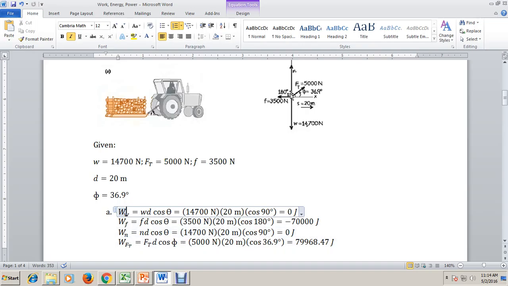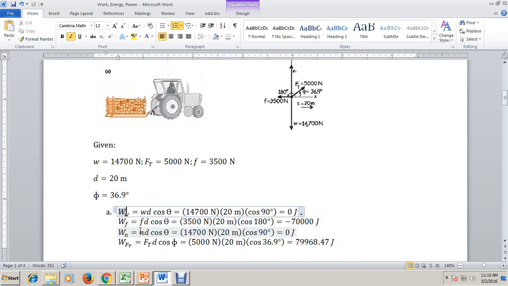The normal force is directed upward, and the distance is horizontal, so the angle between them is 90 degrees. Cosine 90 degrees is equal to 0. So even without substituting the values, the work done by the weight and the work done by the normal force are 0, because of the 90-degree angle in your cosine formula.